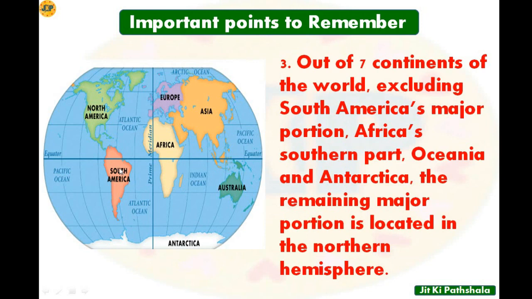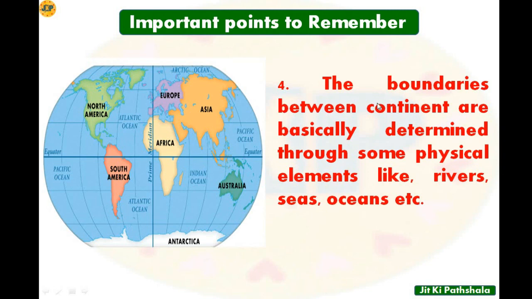Basically the major part of South America, the southern part of Africa, Oceania and Antarctica, apart from these, the maximum part of the continents is located in the northern hemisphere. Let's see point number 4.